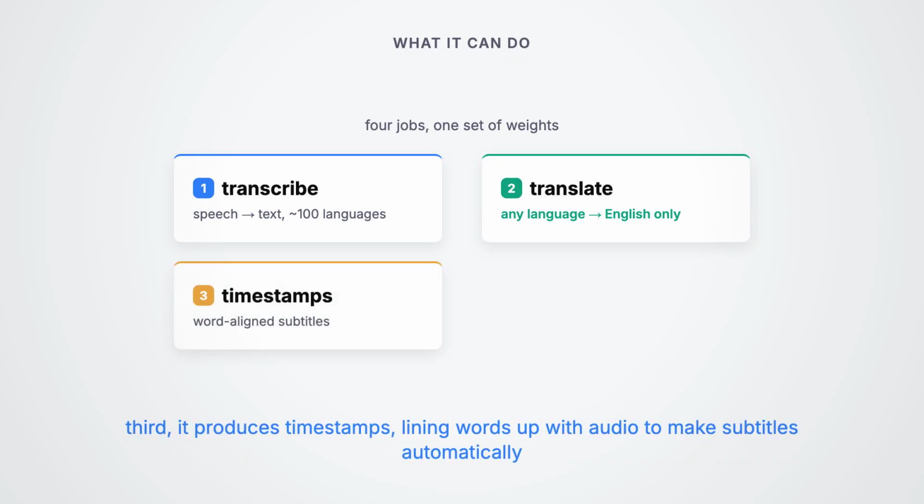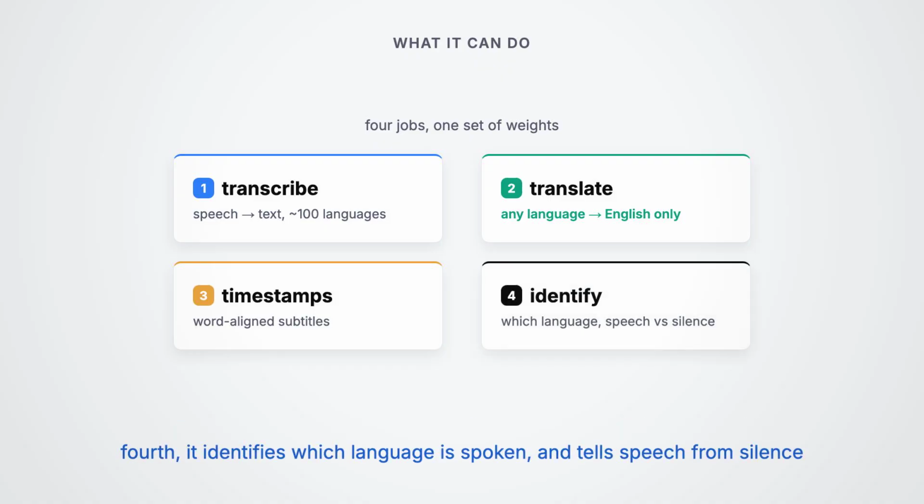Third, it produces timestamps, lining the words up with the audio to generate subtitles automatically. Fourth, it can identify which language is being spoken, and even tell whether anyone is speaking at all, separating speech from silence. 4 jobs, 1 network, and the way it picks between them is one of the most elegant tricks in the whole system. First, let us open the box and see how it hears.